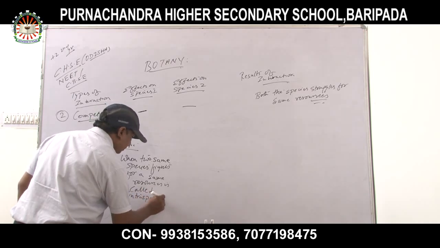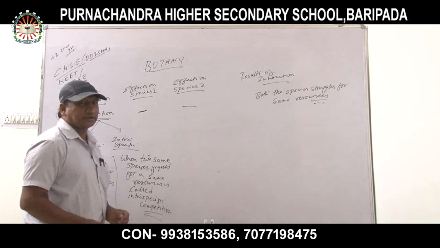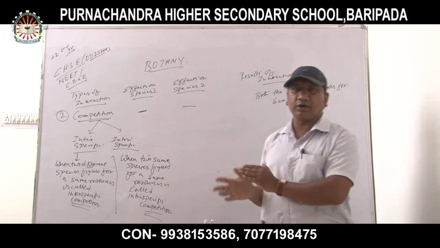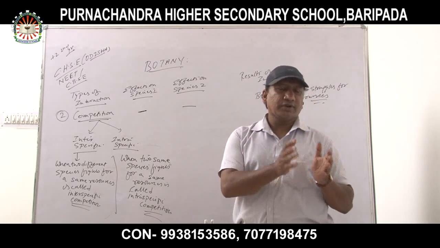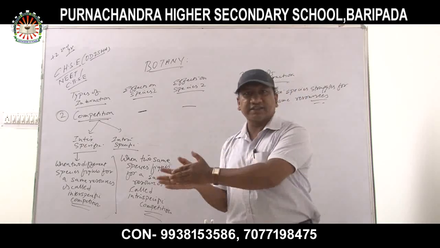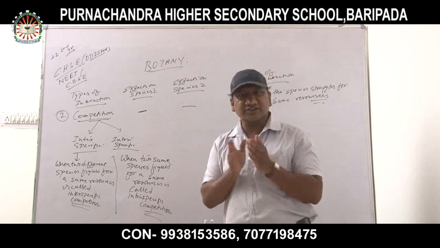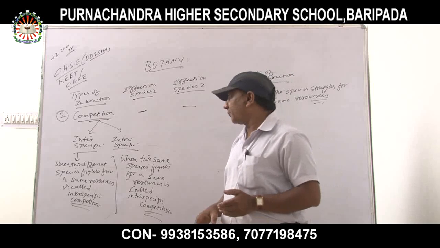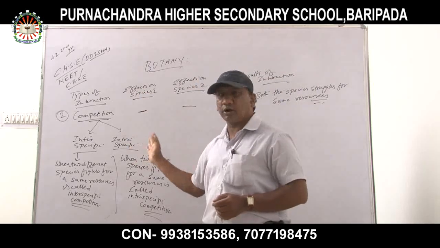When two of the same species fight for the same resource, it is called intraspecific competition. The best example of intraspecific competition is like both the dogs fighting for a single prey, or both the cats fighting for a single prey, both the lions fighting for a single prey, both the tigers fighting for a single prey, because all are the same species fighting for the same prey. That is called intraspecific competition. So these are the differences between interspecific competition and intraspecific competition.